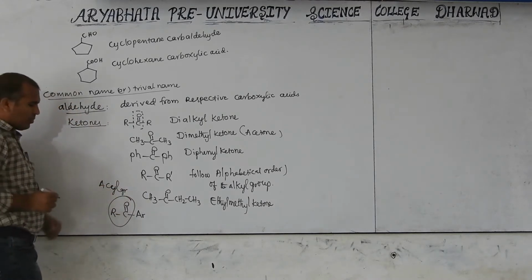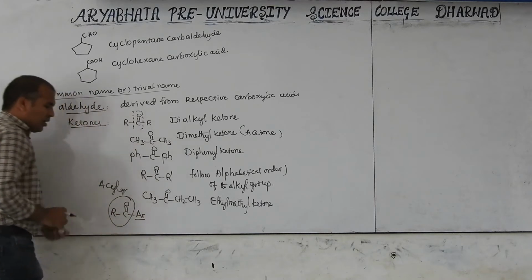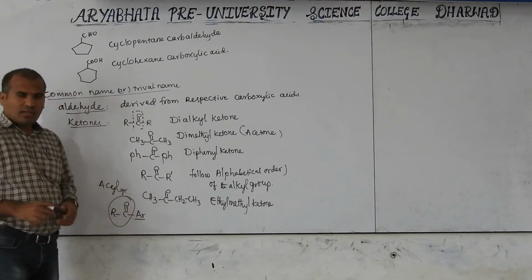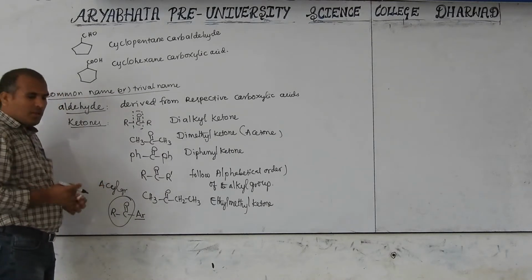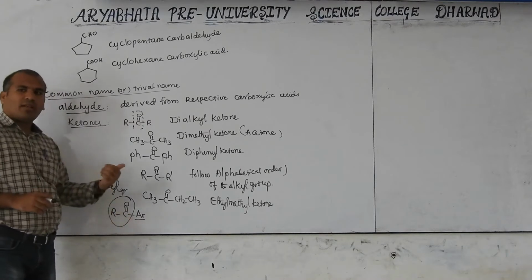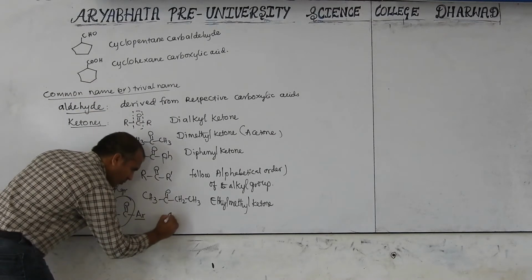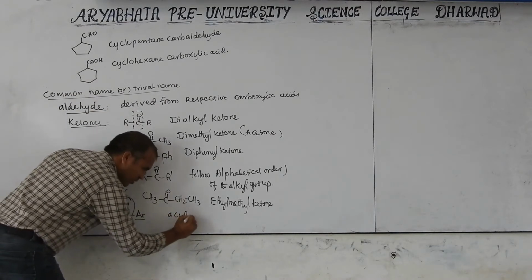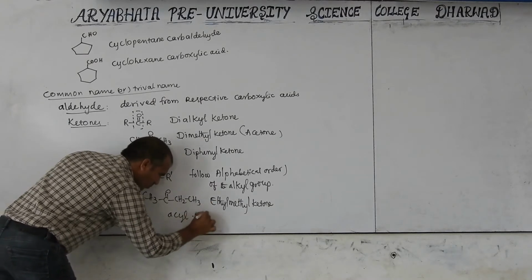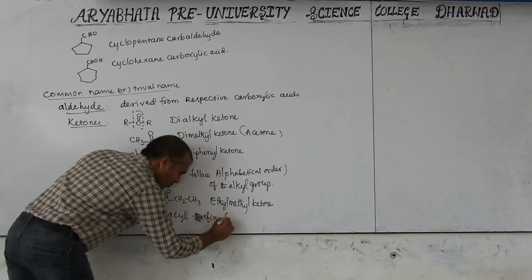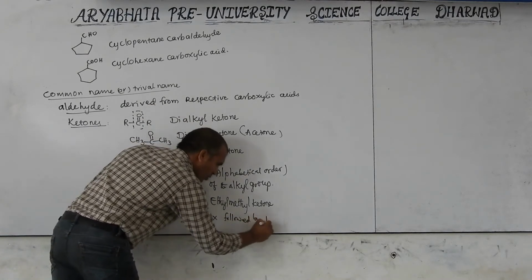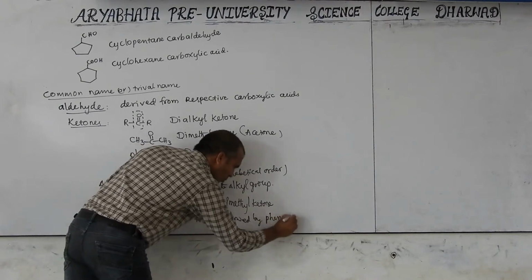Okay, acyl group. This is benzene. If the acyl group is bonded to the benzene ring, then it is known as a phenone. The first prefix name is acyl, followed by phenone.